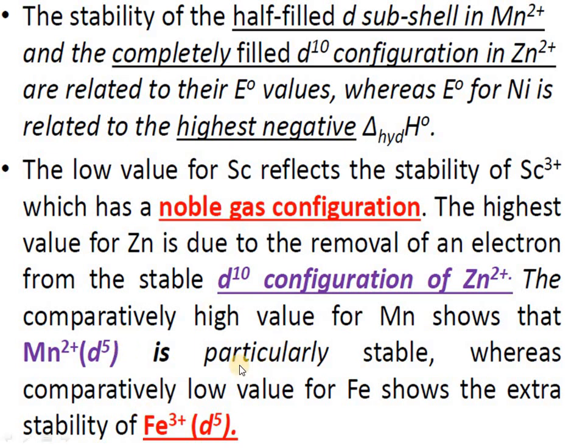That is the reason for the stability, because of the partially filled or fully filled configurations, particularly in Mn2+ and Zn2+. Similarly, Fe3+ is more stable. Why? You can write the electronic configuration in each case.